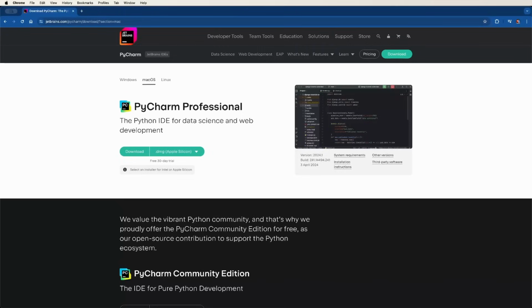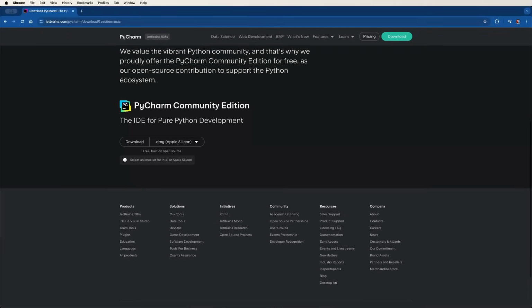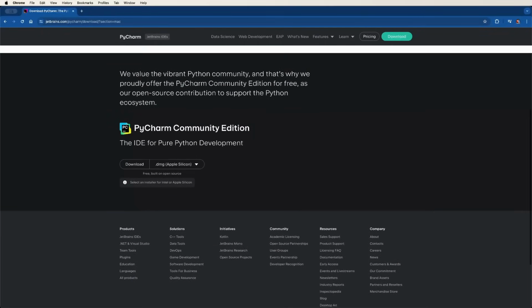Let's get started. Okay, well, the first thing is if you don't have an IDE, which stands for Integrated Development Environment, which basically means we are going to be running software to help us create software, I would choose PyCharm, especially if you're kind of new to this and not used to creating environments. This is going to make that easier for us. Now, you can pay for the professional version, but I don't like to pay for anything as much as possible or make it very cheap. So instead, I'll have this link in the description and you can download the PyCharm Community Edition, which is the free version. So you just click this download for your machine and then open it up when you're ready.